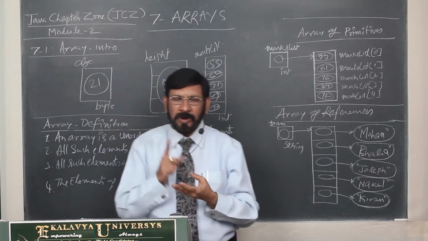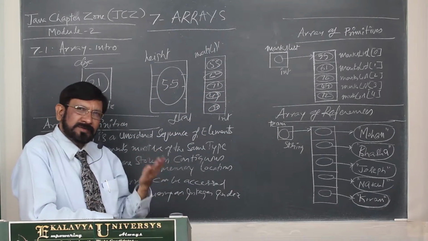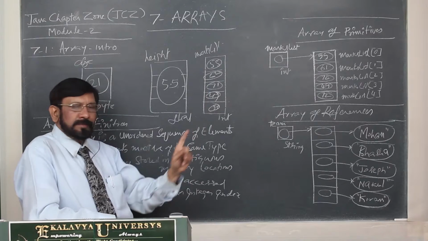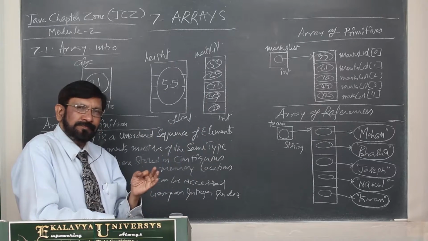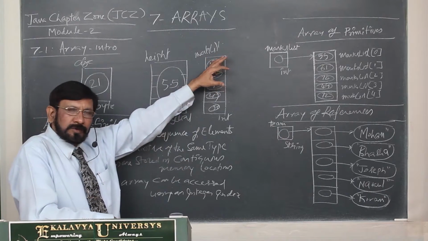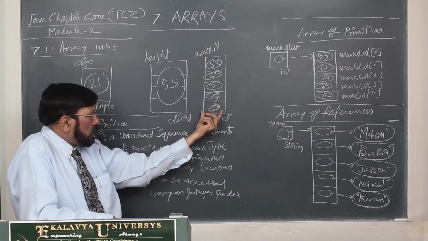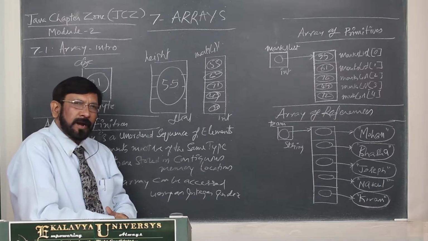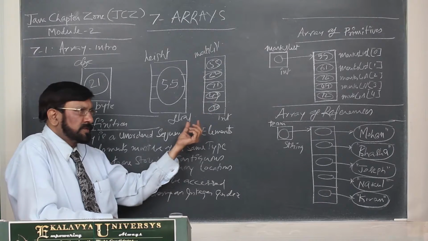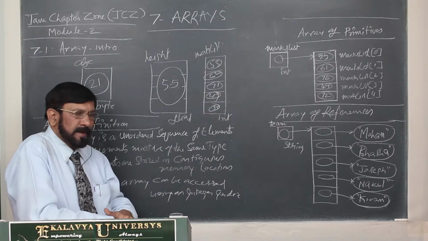So, the 4 points you must remember. The first one is an array is an unordered set of elements. The second one is all the elements must belong to the same type. The third one is all the elements are stored in adjacent, contiguous blocks of memory on the heap. And the fourth one, in order to access elements, we have to use the corresponding index or subscript. These are the basic points for an array.